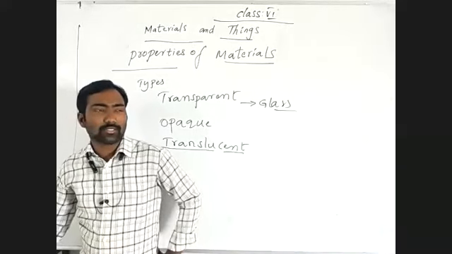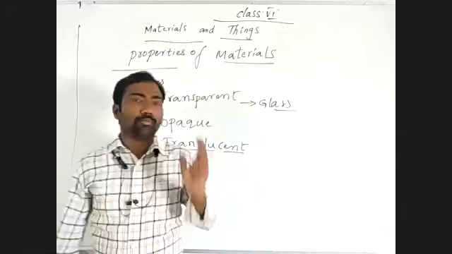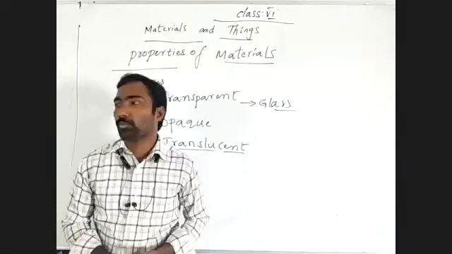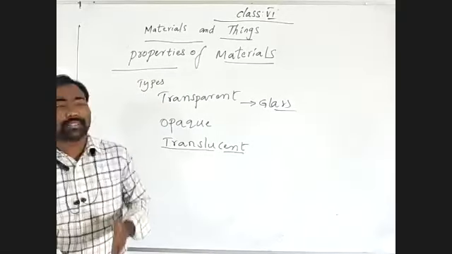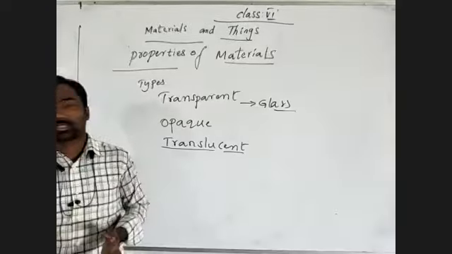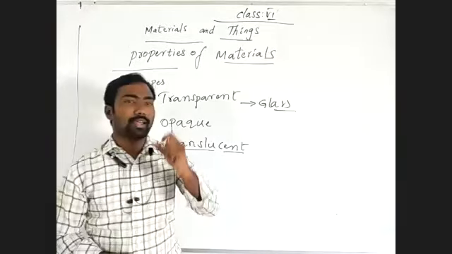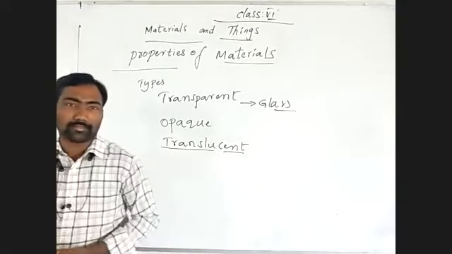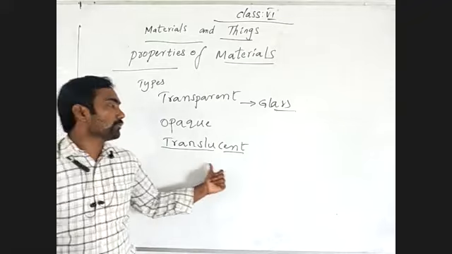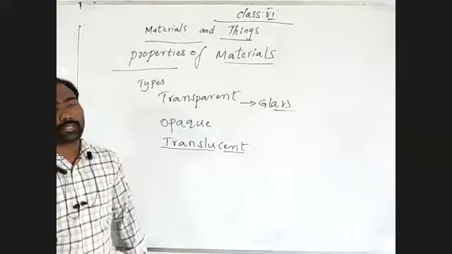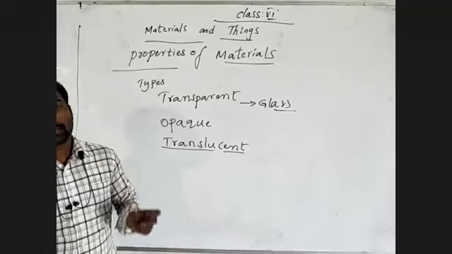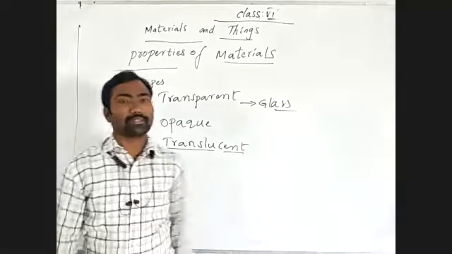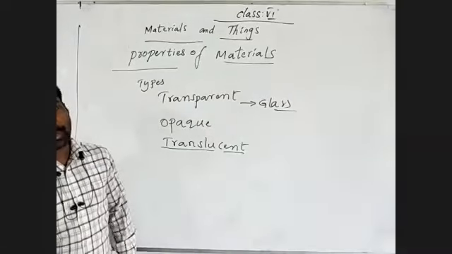So the materials are the substances which allow partial light through them. Partial means a few amount, a less amount. Those we can call translucent substances or translucent materials.